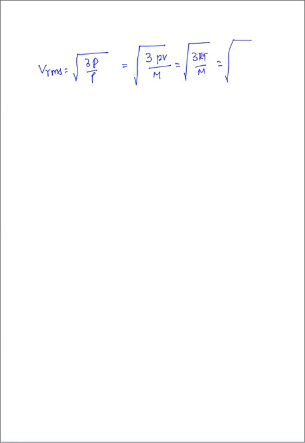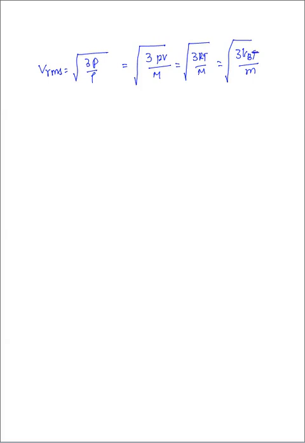So Vrms equal to what we derived: under root 3P by rho, the first formula which we derived. Another one we got: 3PV by capital M. Another one: 3RT by capital M. Another one: under root 3 kBT by small m. Small m is called molecular weight and capital M is called the given mass. Grams, they will give that mass.